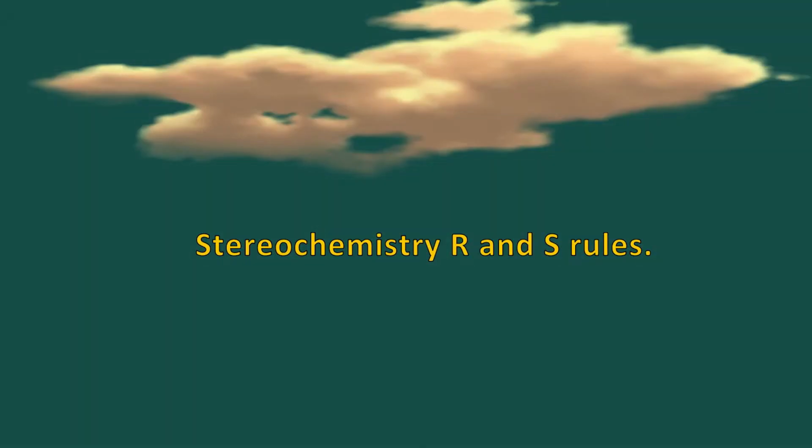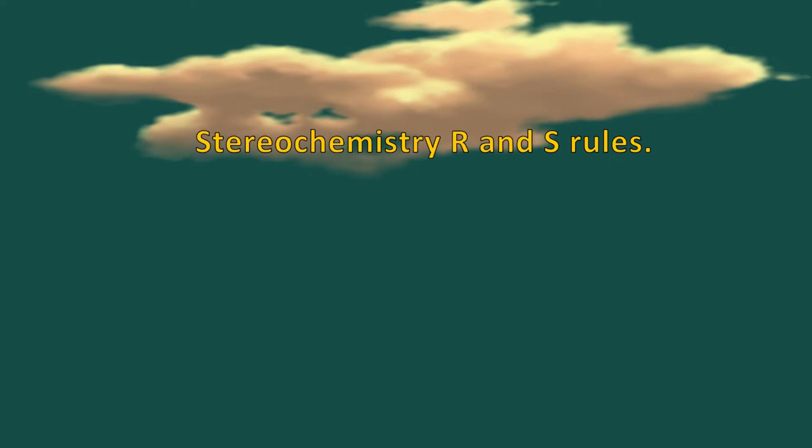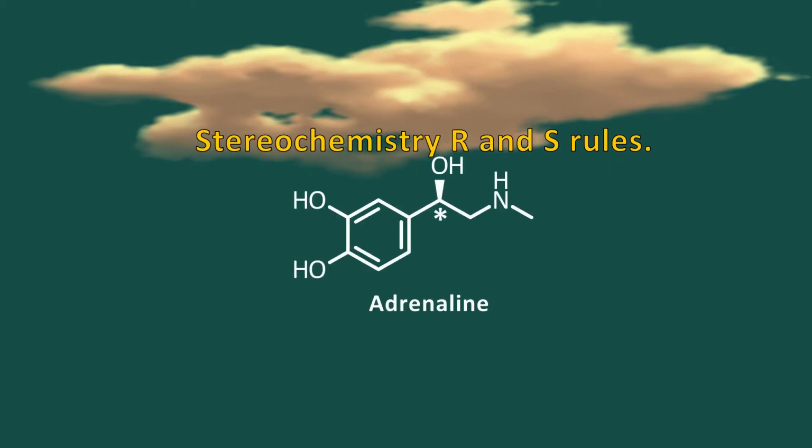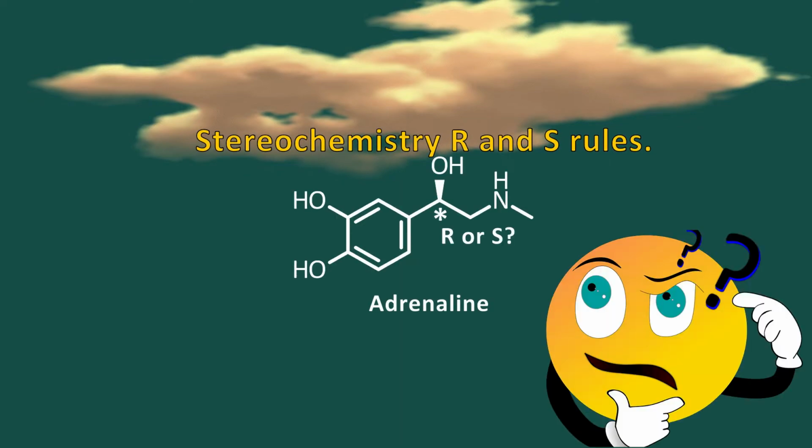Today on ScienceSketch, we're going to dive into stereochemistry and how to assign R and S descriptors to stereocenters. If you have a chemical structure of, say, adrenaline, is it R or S? Well, first, let's define some terms.